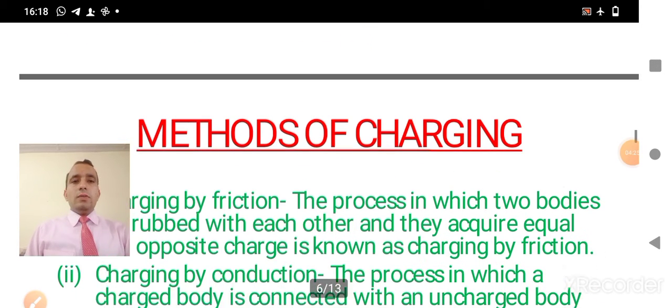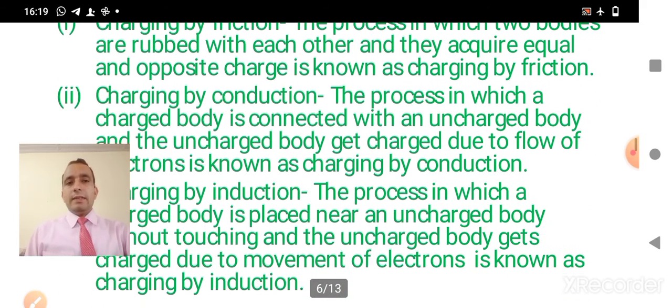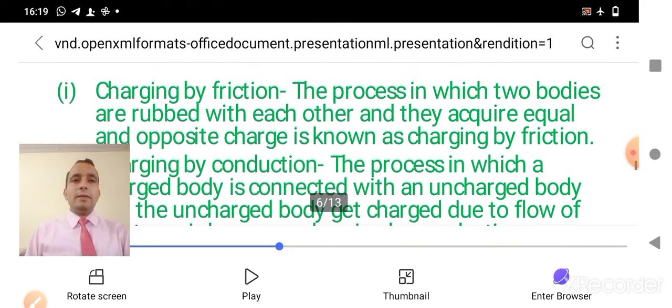Now, coming to the methods of charging, we will discuss what the methods for charging may be. A body can be charged either by friction, by induction, or by conduction. So we have three methods of charging.